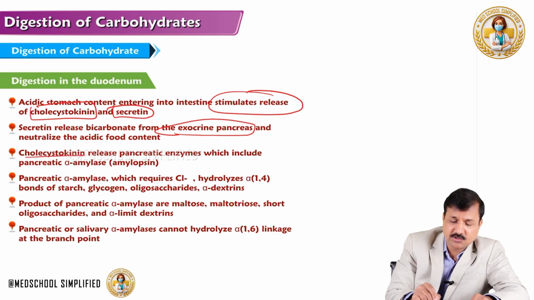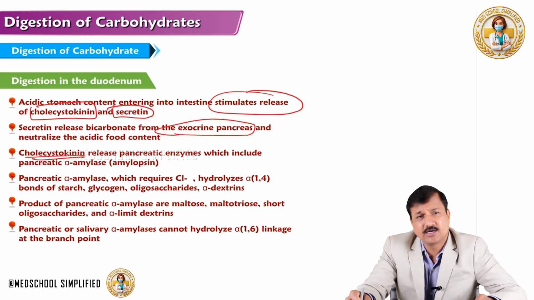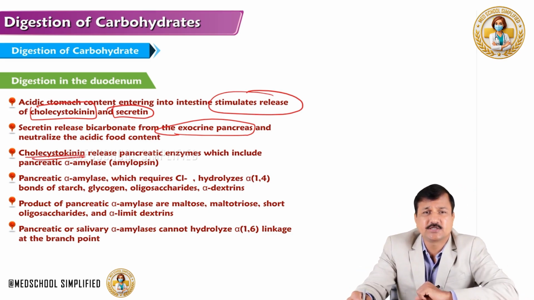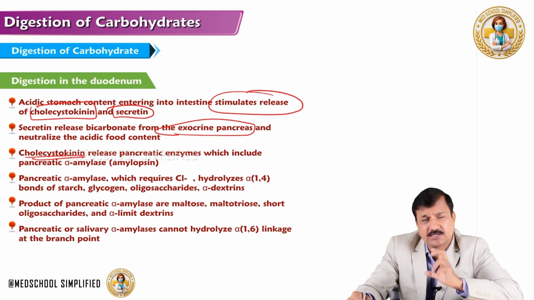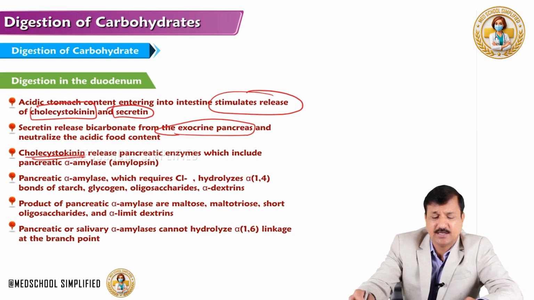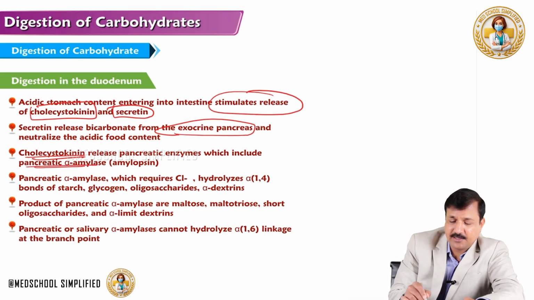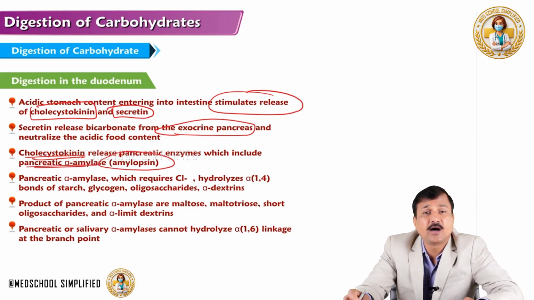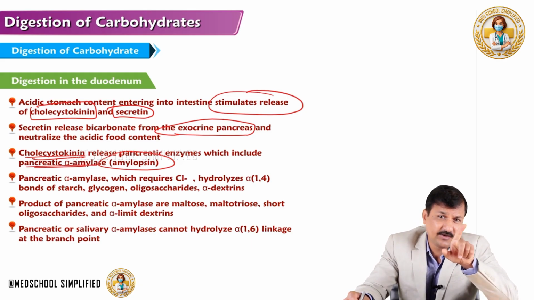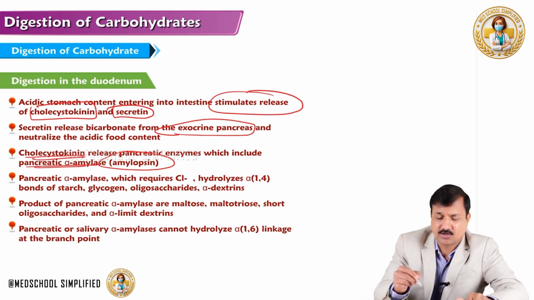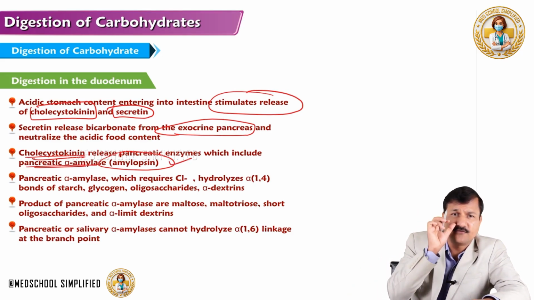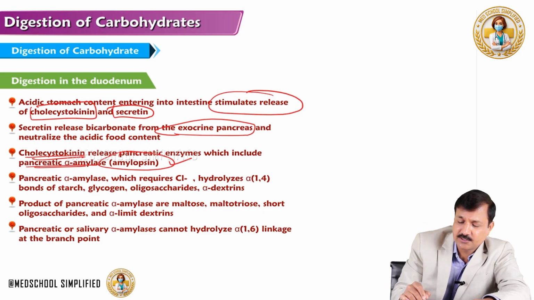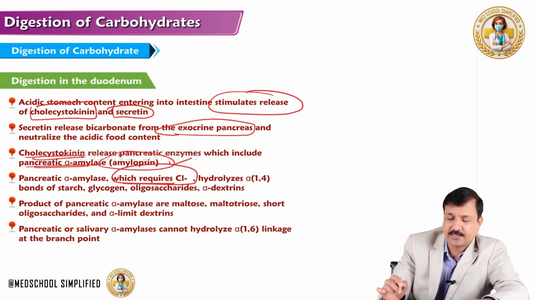What about cholecystokinin? Cholecystokinin brings pancreatic digestive enzymes. And one of the pancreatic digestive enzymes necessary for carbohydrate digestion here is the pancreatic alpha amylase, which is also called amylopsin. You know, salivary alpha amylase is called ptyalin. Now, pancreatic alpha amylase is called amylopsin. Remember that. Just like salivary alpha amylase, this pancreatic alpha amylase also requires chloride as an activator.